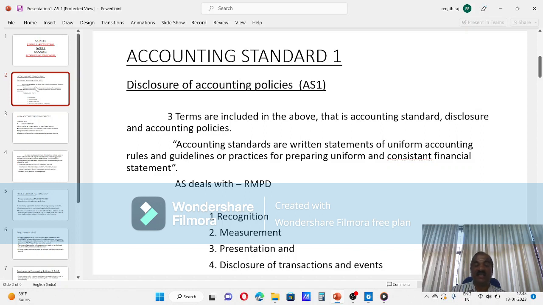and events. That is, what is recognition? When to recognize a transaction and event. How to measure the value of transaction. How to present the things in the financial statement. How to disclose the transactions and events. All these are covered in majority of the standards. In certain standards, only recognition will be there. In certain standards, all the 4 items will be there. In certain, only disclosure will be there. Here, AS1 is related to disclosure alone.